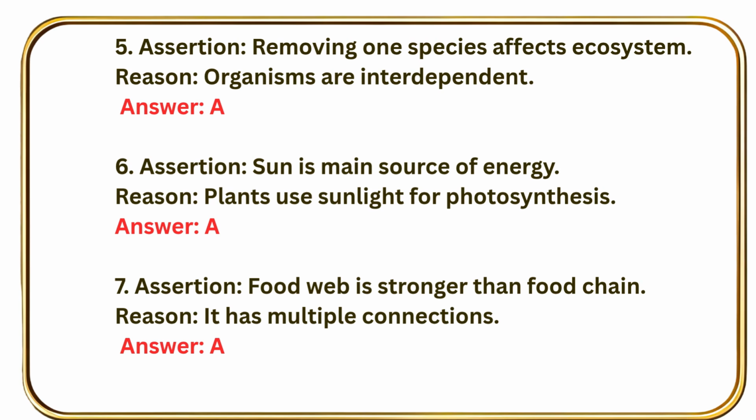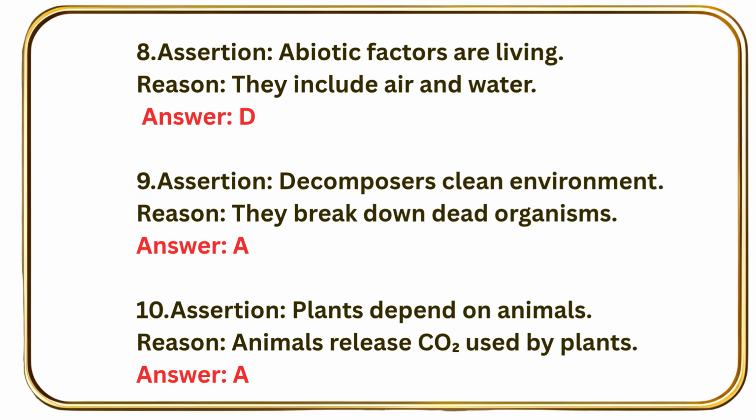Question number 7, assertion: Food web is stronger than food chain. Reason: it has multiple connections. Answer, option A. Question number 8, assertion: Abiotic factors are living. Reason: they include air and water. Correct option is D. Question number 9, assertion: Decomposers clean environment. Reason: they break down dead organisms. Answer, the correct option is A.